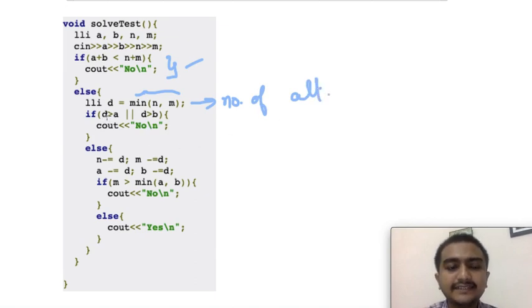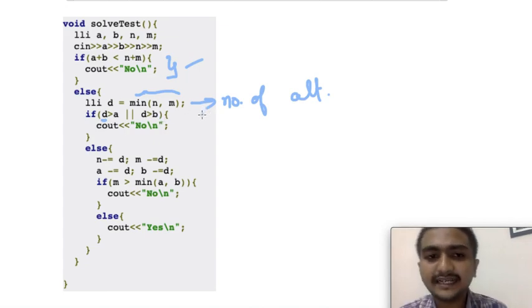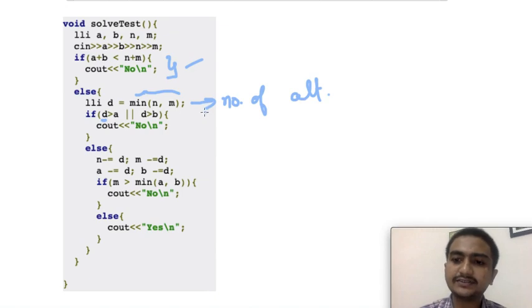And then if the minimum count d is greater than a or greater than b, it means I don't have at least d chocolate cookies or vanilla cookies, then I cannot have an alternating sequence, right? Because then at least one guest will get angry. Then the answer in this case will also be no, right?